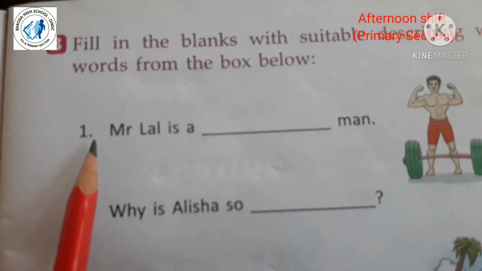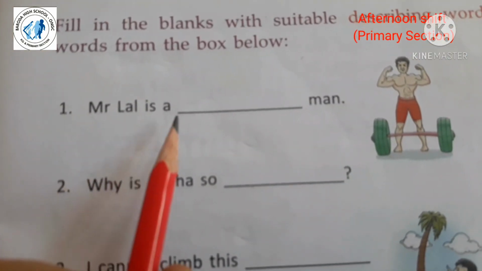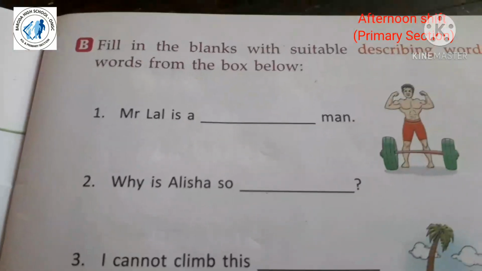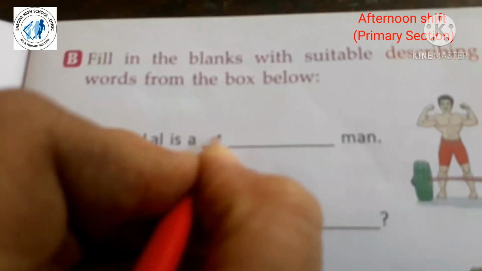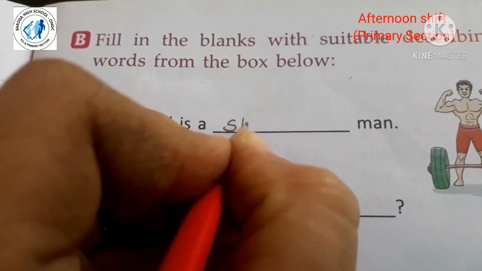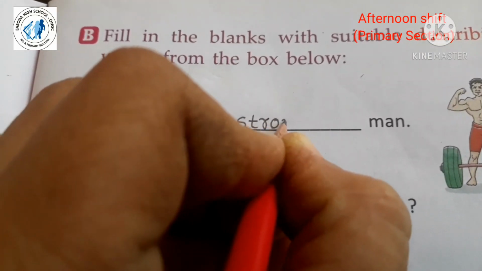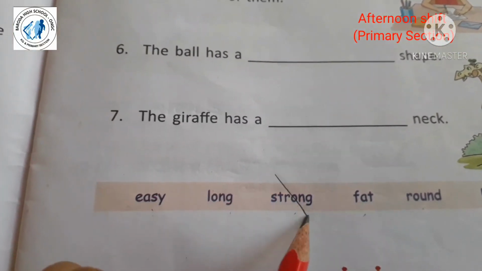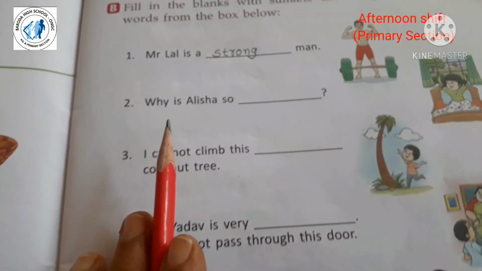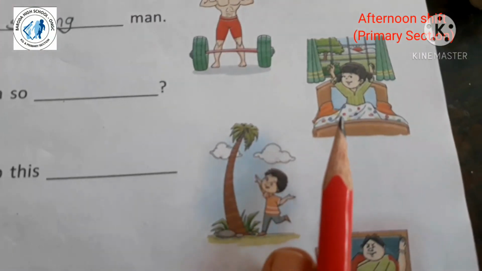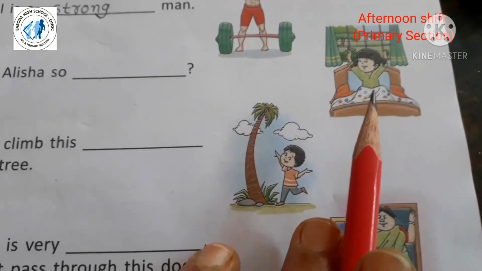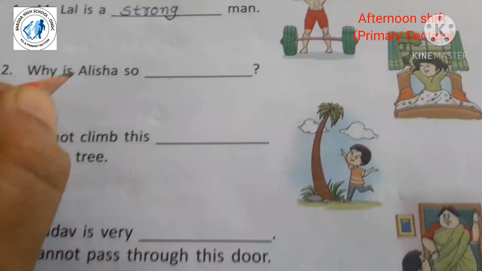First sentence. Mr. Lal is a blank man. So Mr. Lal is which man? Strong man. So we will write here strong. S-T-R-O-N-G. Strong man. So from here cut strong. Then, why is Alisha so blank? See here, this is Alisha. Alisha is smiling. So Alisha is what?